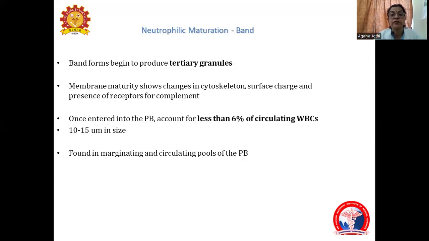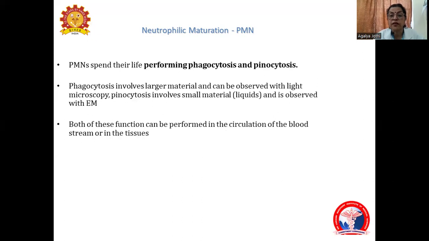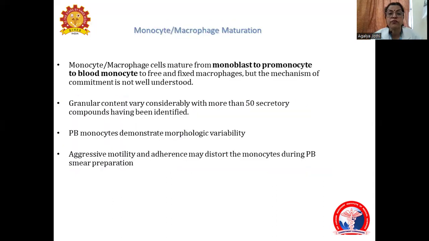They are almost mature cells. They do have tertiary granules and are about 6% of circulating WBC. Neutrophils have a multi-shaped nucleus, so they are called polymorphonuclear. About 50 to 70% of circulating cells are neutrophils. Function: phagocytosis. To summarize, the granulocyte maturation starts from a myeloblast, proceeding to a promyelocyte, myelocyte, metamyelocyte, stab form or a band form, and a segmented neutrophil.